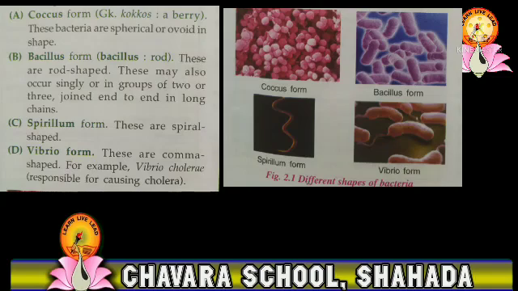These may also occur single or in the group of 2 or 3, joined end to end in long chains. Third is spirillum form. These bacteria are spiral shaped. Fourth is Vibrio form. These are comma shaped. For example, Vibrio cholera.